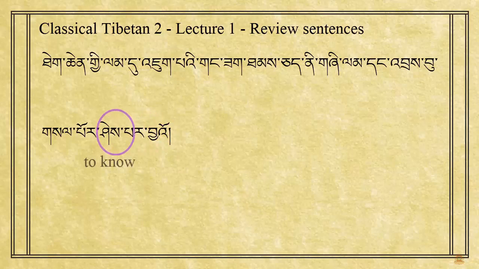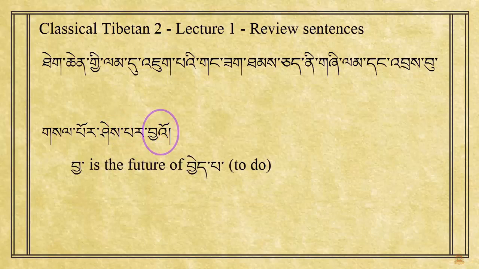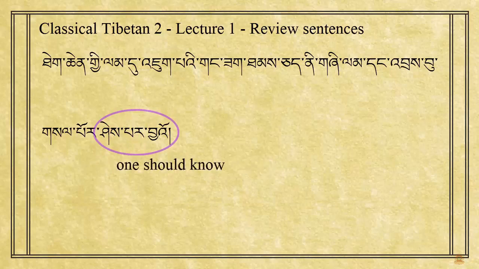We have the main verb she, to know, together with the auxiliary verb cha, which is the future of the verb chepa, to do. In lesson 7 of the textbook, on page 97, when discussing auxiliary verbs, we learned that this future auxiliary shows necessity. Shepar ja means one should know. So, someone should know something.